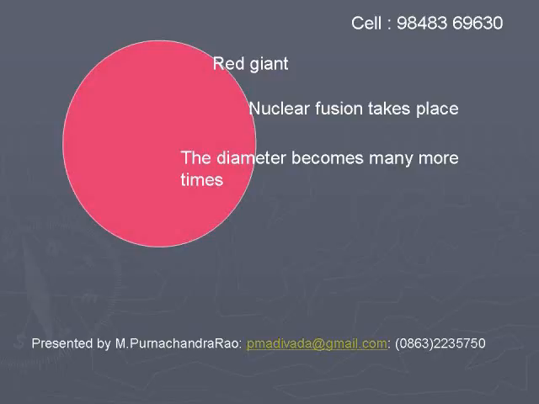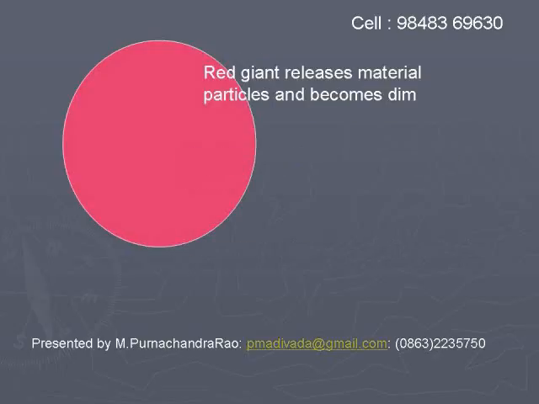In this process of expansion, due to thermonuclear fusion in the outer shell, it appears as a red star. It is called a red giant. The outer shell of the red giant will blow off, spreading the material particles in the universe, in space, and the star becomes dim because the entire mantle will expand and the core becomes dim.